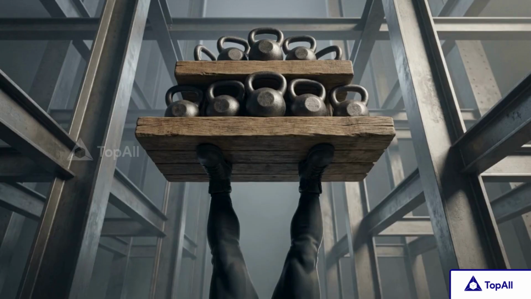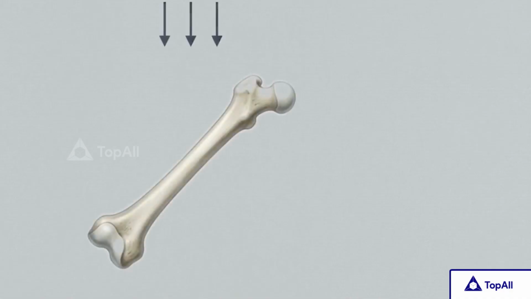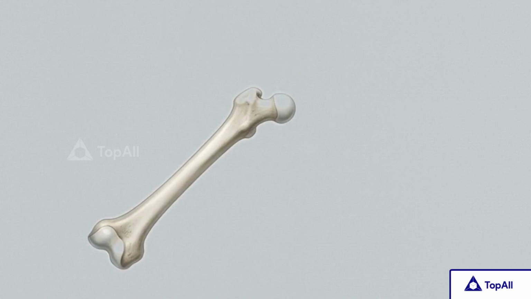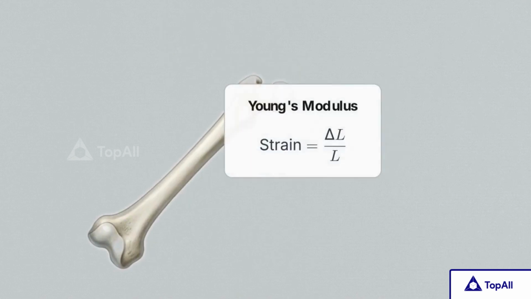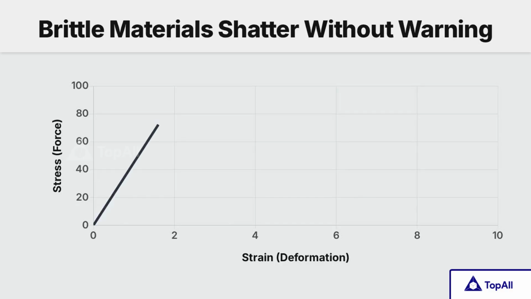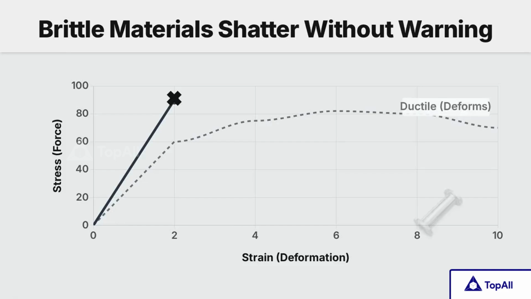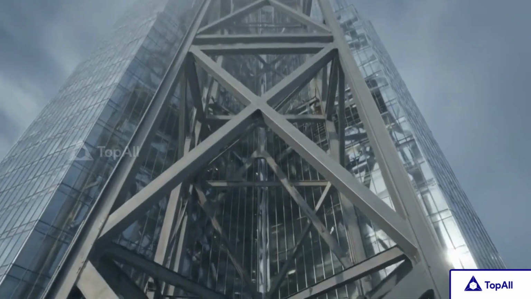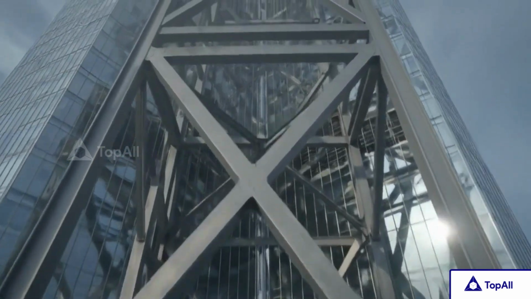Under a 220-kilogram load, a human thigh bone compresses by less than 1/10 of a millimeter, acting as a biological spring governed by its own elastic modulus. Engineers must also distinguish between ductile materials and brittle ones like glass. In brittle solids, the yield point and the fracture point are nearly identical, meaning the material will shatter suddenly without any warning deformation. Modern skyscrapers and bridges stay standing because every instance of their inevitable bending and stretching is predicted